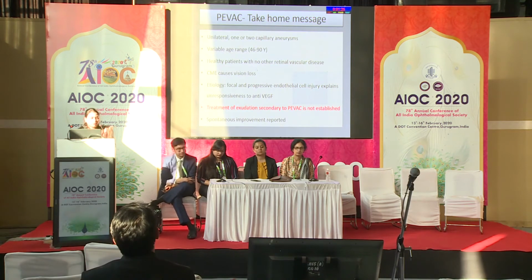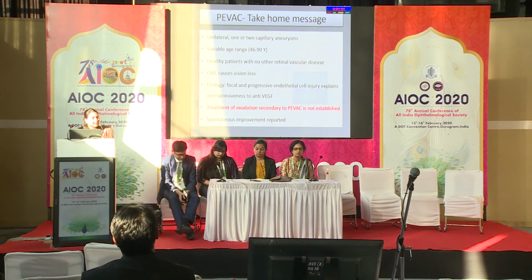So what is perifoveal exudative vascular anomalous complex? It is usually unilateral. It can have 1 or 2 capillary aneurysms. Age range is variable. The largest series, reported by Yannuzzi, of 15 patients reported a maximum age of 90 years. It can be present in healthy patients without any retinal vascular disease, or it can be associated with neovascular AMD, retinal angiomatous proliferation, myopic macular degeneration, and it has even been reported in association with diabetic retinopathy.